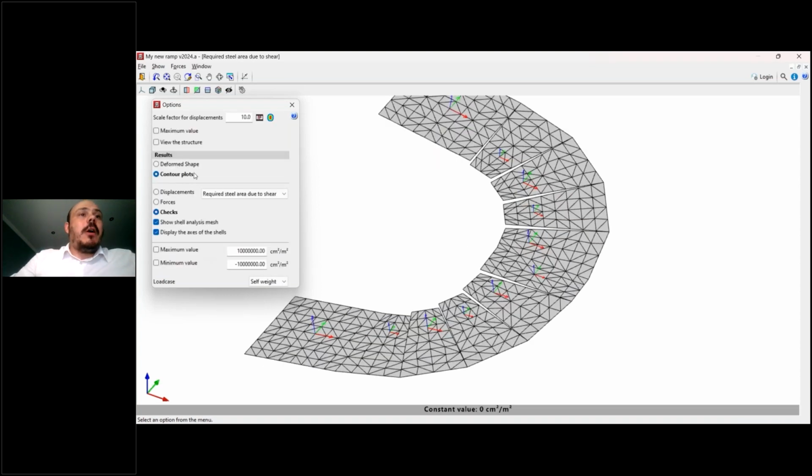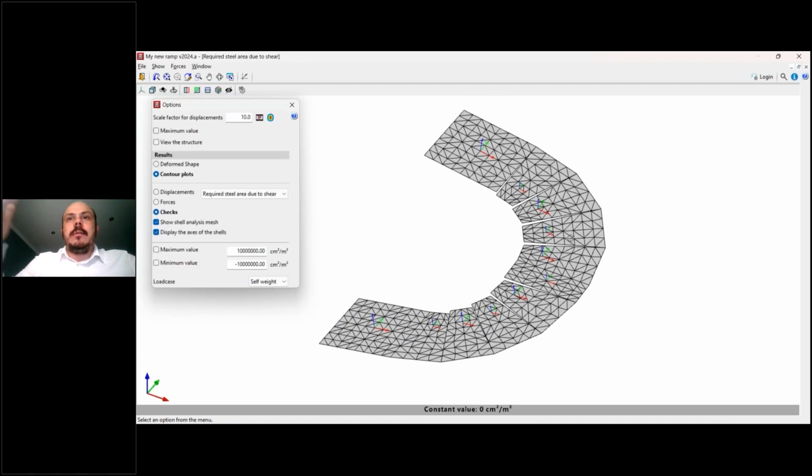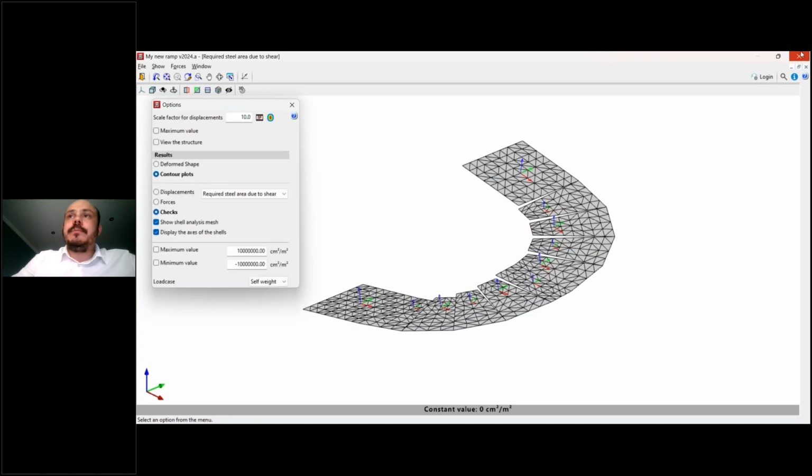Of course, all this data is for one specific load case. So it could be the self weight, the dead load, or the live load. So I can work with these parameters to see the behavior of the results of our analysis here.